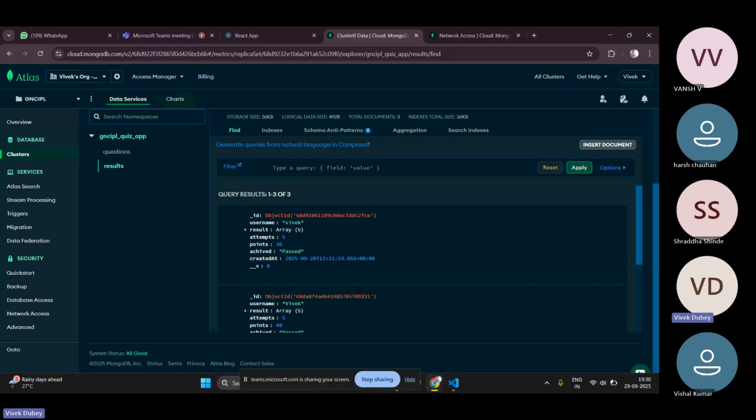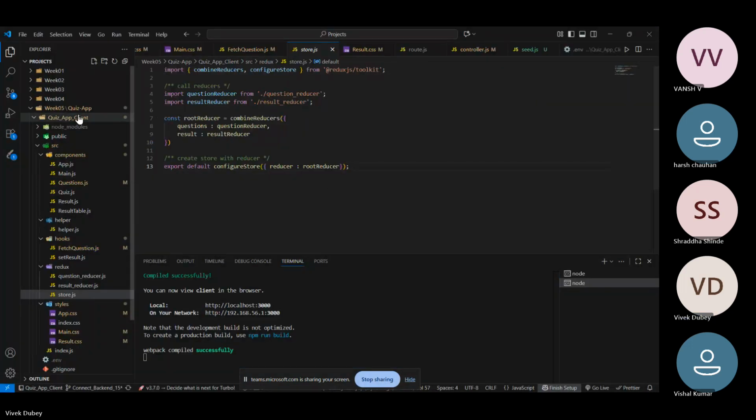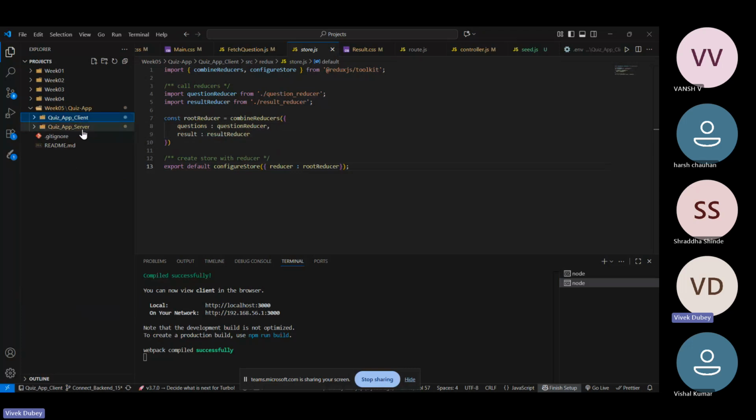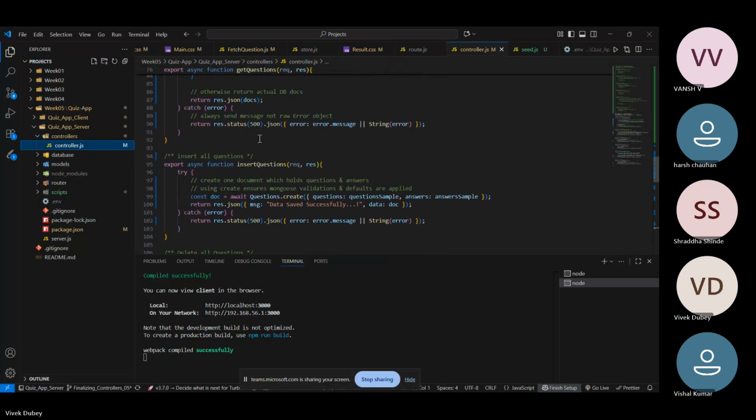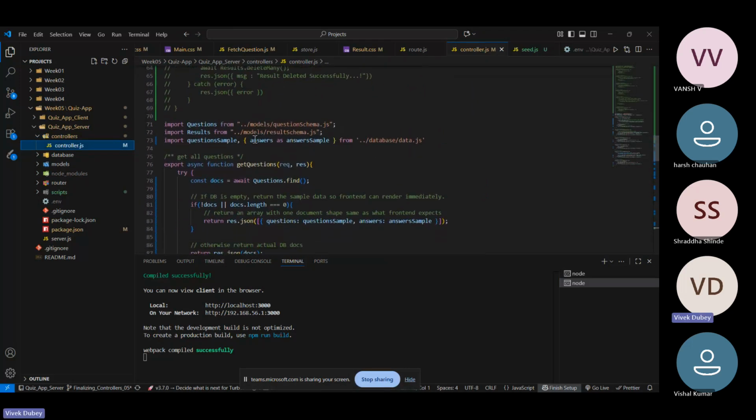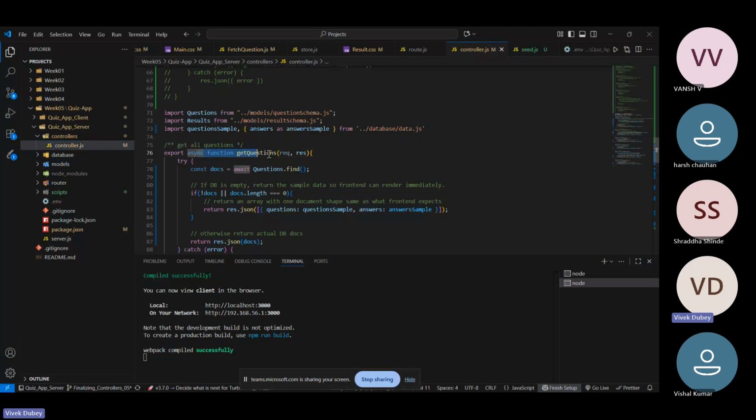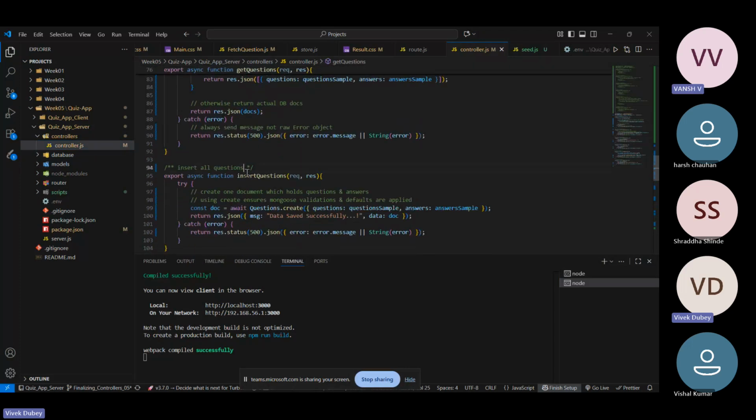So if I go to the code part, this is the client and this is the server. In the server, I have this controller for all the CRUD operations. We have get question, then we have insert question.